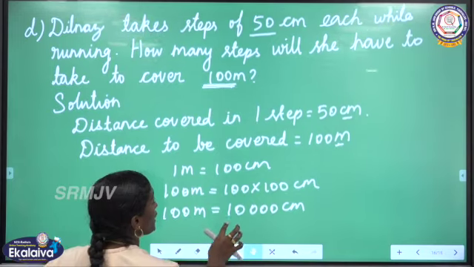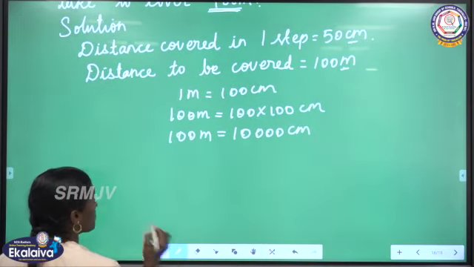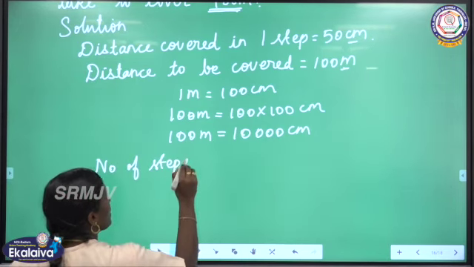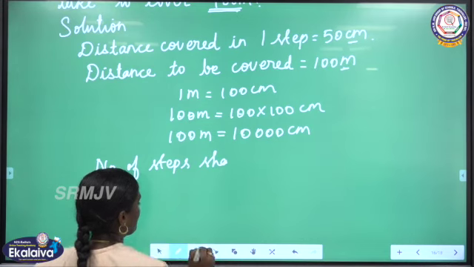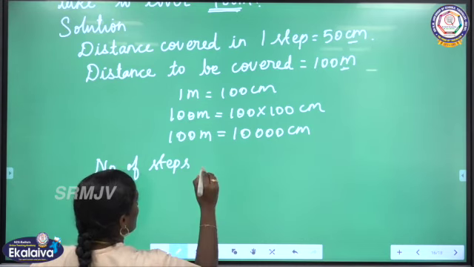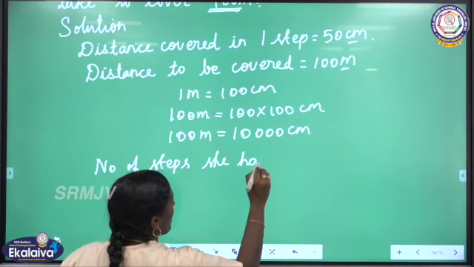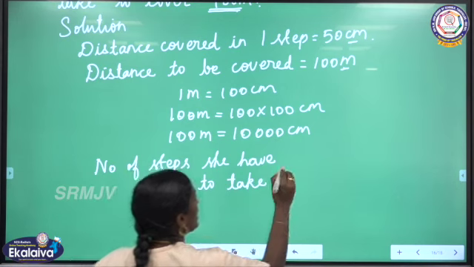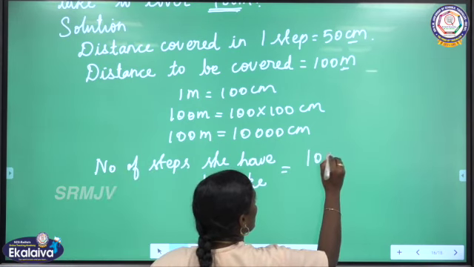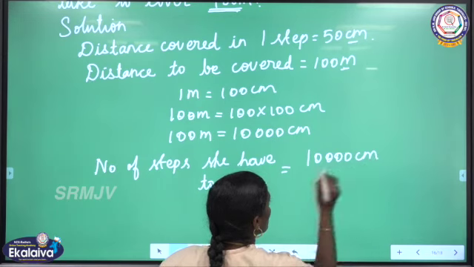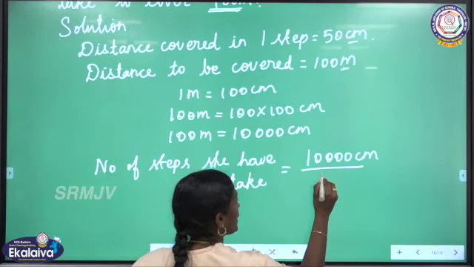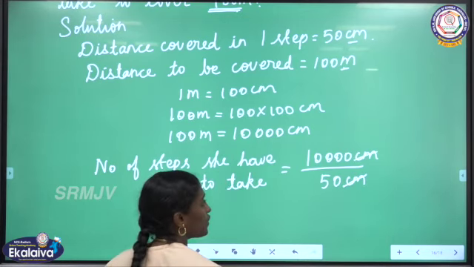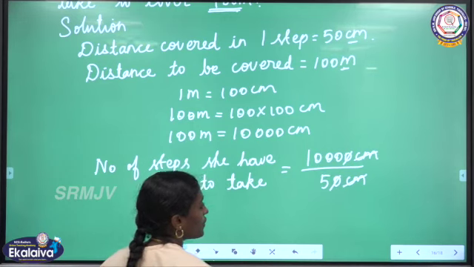Now we are going to find out the number of steps she has to take. For that the distance to be covered, that is 10,000 centimeter divided by the distance covered in one step, that is 50 centimeter. Here centimeter will be cancelled, 10 will be cancelled.